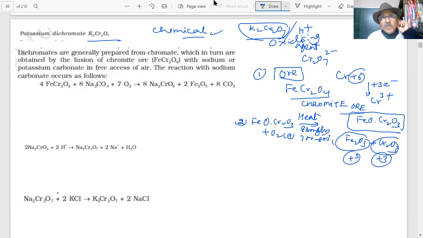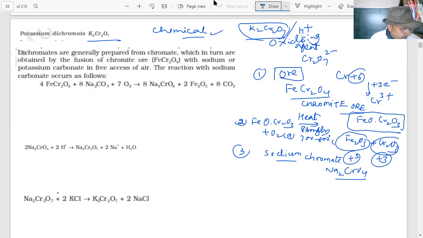So the first thing we do is prepare a compound, sodium chromate, Na2CrO4. That is what we want to prepare, the sodium chromate.